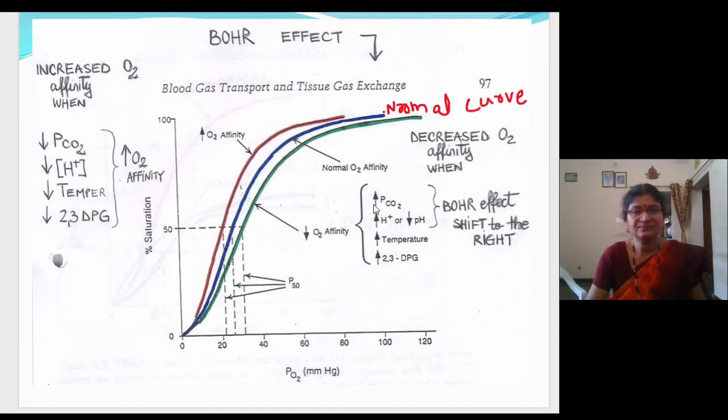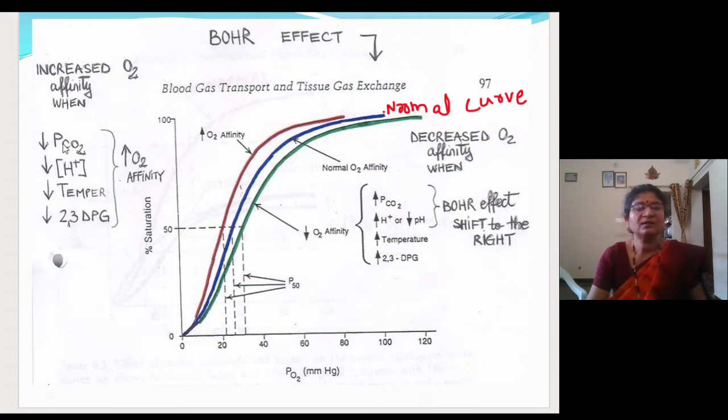Hope I am clear, children. And the oxygen dissociation curve can also move to the left side of the normal curve. When will it happen? The opposite, you have to say. So here the affinity to the oxygen is more. This will occur when the body is at rest, when there is not much physical exercise. Fine. The oxygen which is bound to the hemoglobin is not ready to leave the hemoglobin.